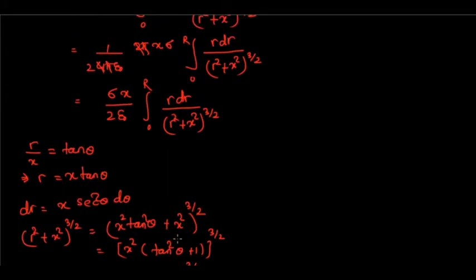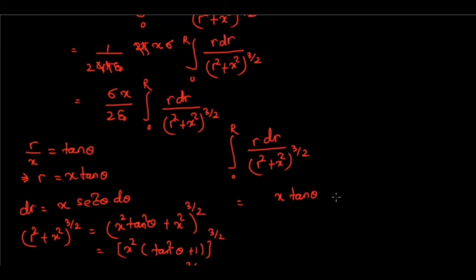Now let us put all these values in the integration. So we are finding the integration of 0 to R, r dr divided by (r square plus x square) power 3 by 2, and that is equal to, in place of r you can put x tan theta. So write x tan theta here.